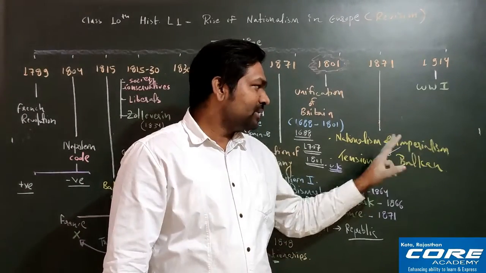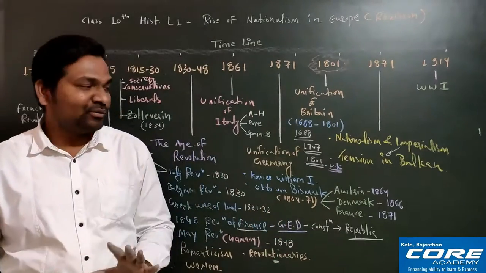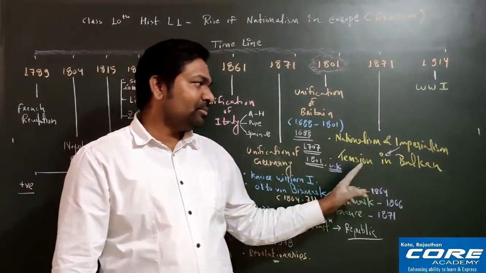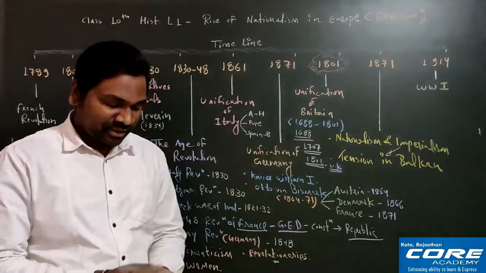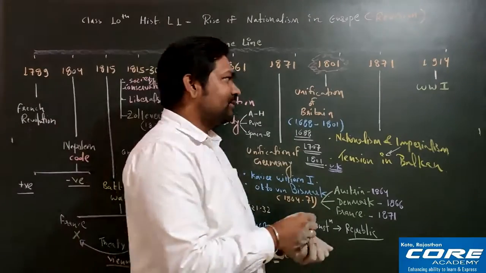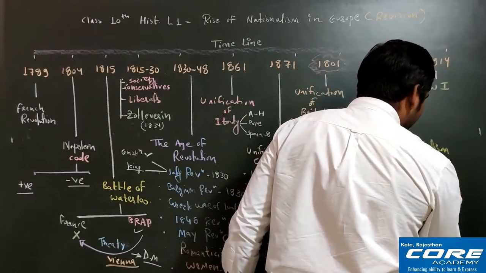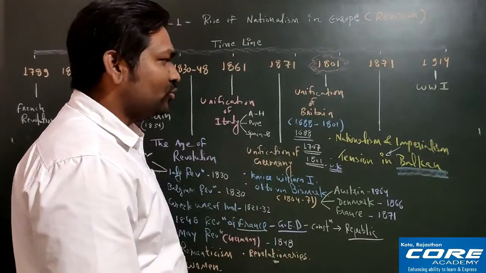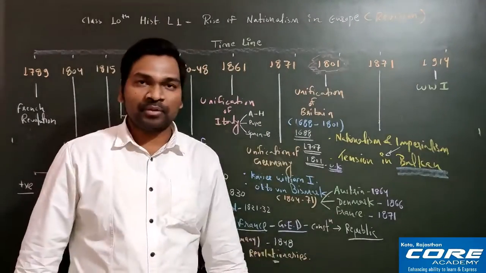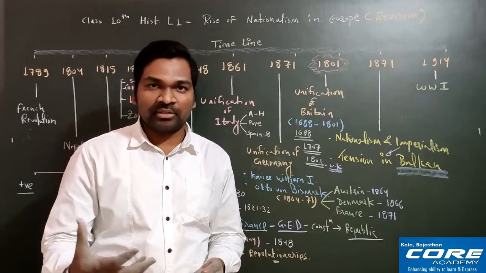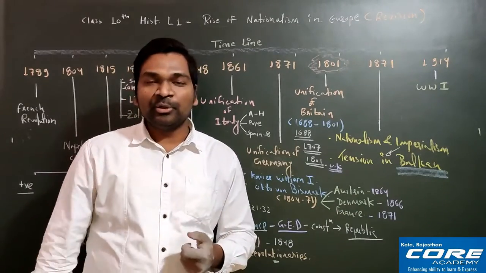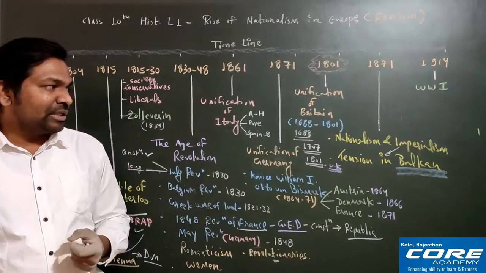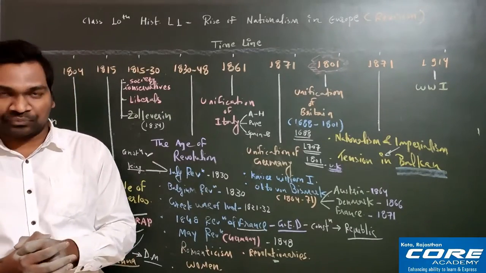So I hope imperialism and nationalism are very clear to all of you. Now we'll discuss the tension in the Balkan region. So let's start the Balkan region in detail. This will be the last part of the entire chapter, and it is a very, very interesting part also. It also comes in the board examination, that write in detail about the tension in the Balkan region and how it is related to World War I. So this type of question also comes. So let's start the Balkan region.